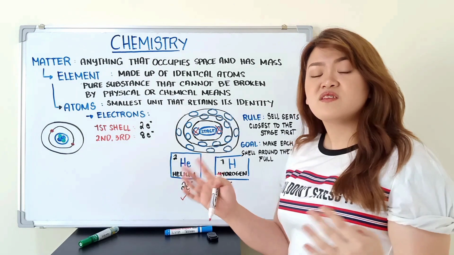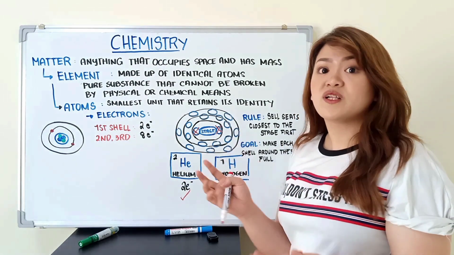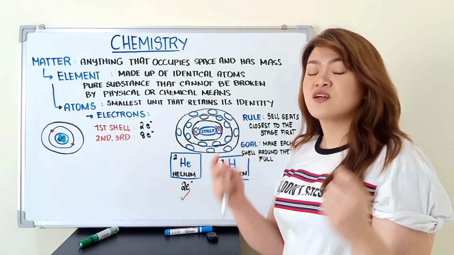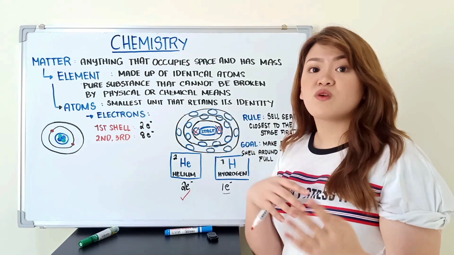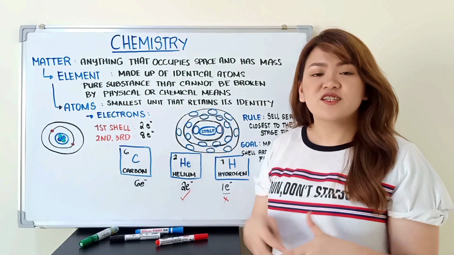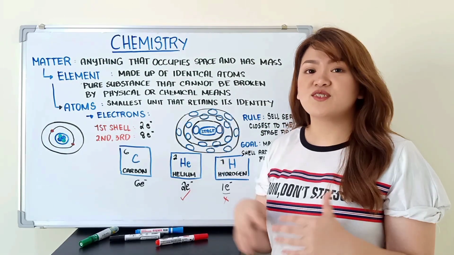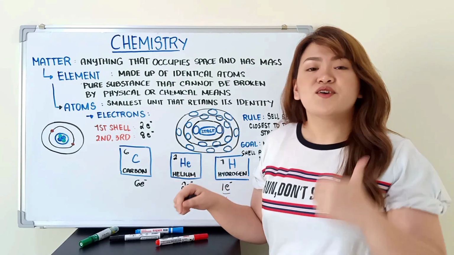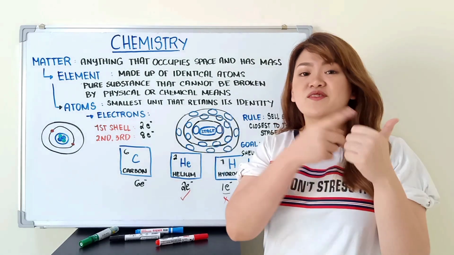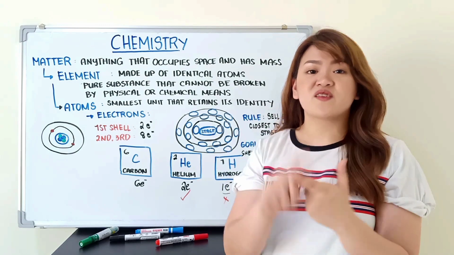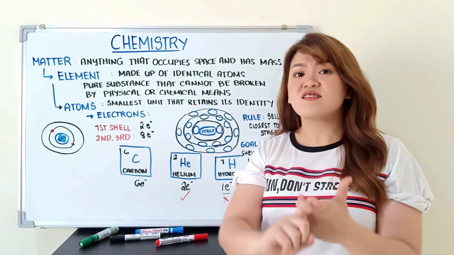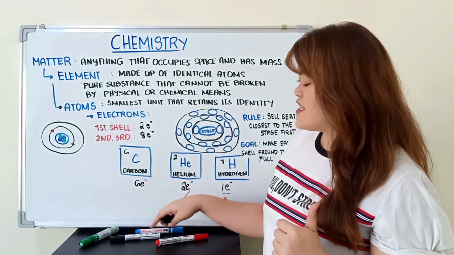If you notice, helium is one of the noble gases, or inert gases, which do not like to mix with other atoms. Another example, guys, is carbon, which has an atomic number of 6. So, with an atomic number of 6, we have 6 protons, and when we have 6 protons, how many electrons? Yes, we have 6 electrons.